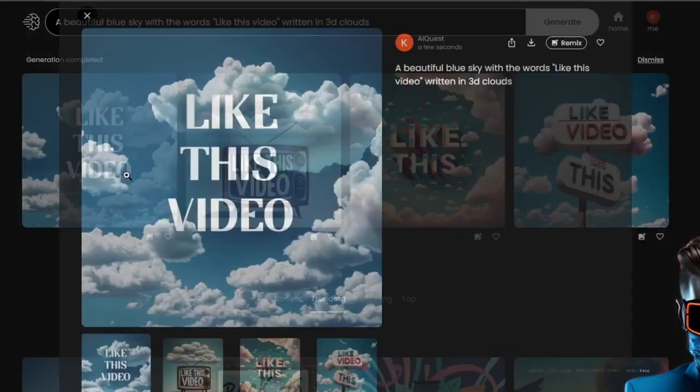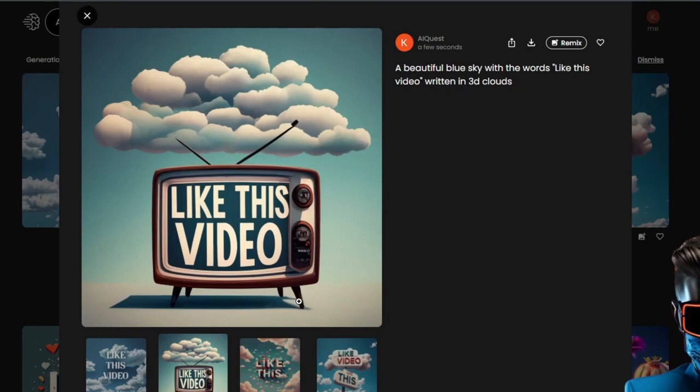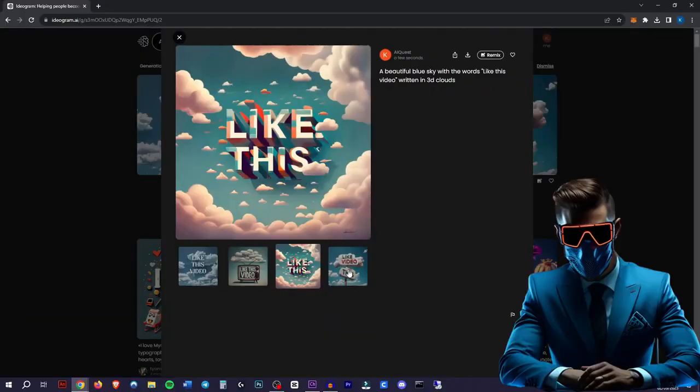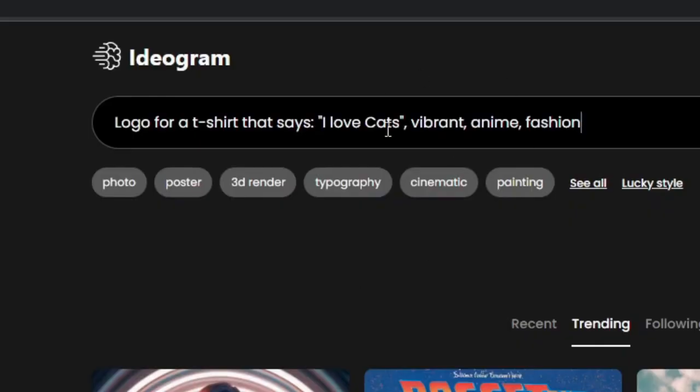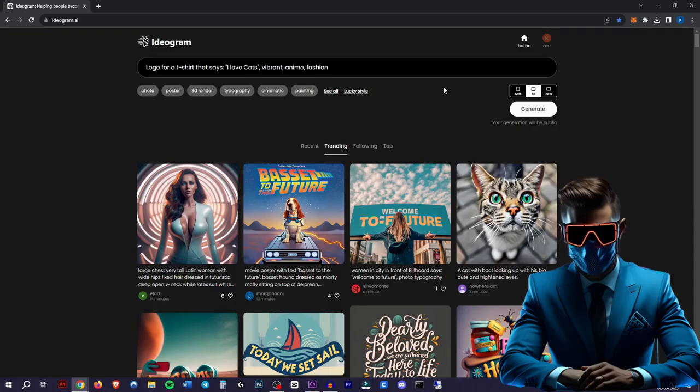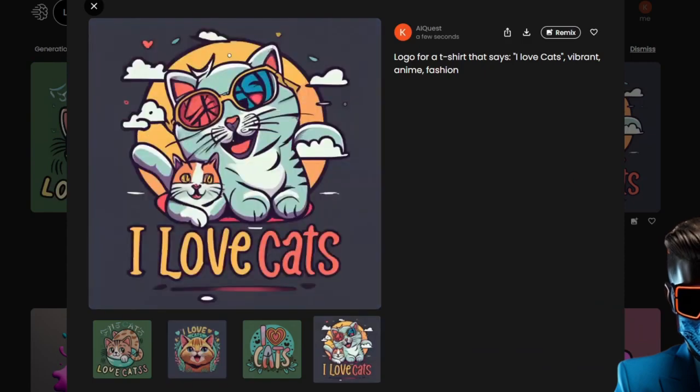So as you can see, it got the text right, but it's not in fluffy clouds. Still, these are pretty cool. Here it missed the word video. Here it did them in the wrong order. Let's try making a logo. Logo for a t-shirt that says "I love cats." Vibrant anime fashion. Now I think this is pretty cool.